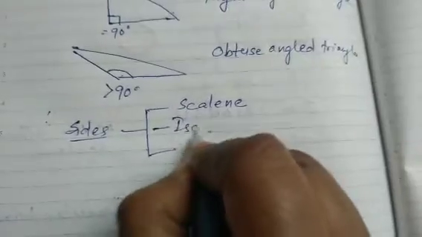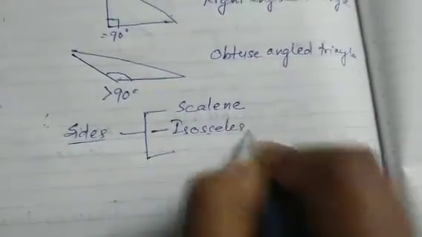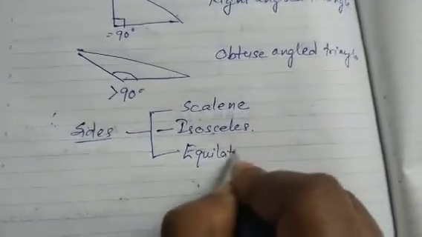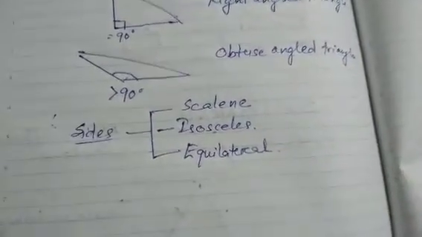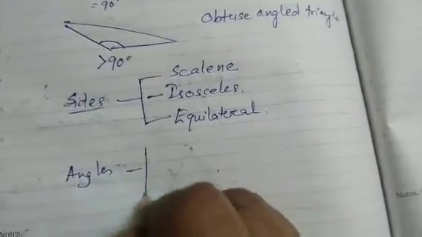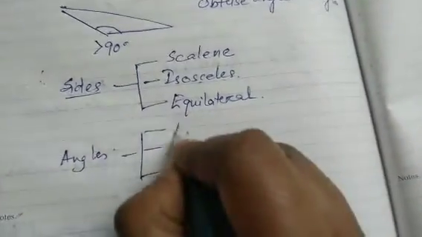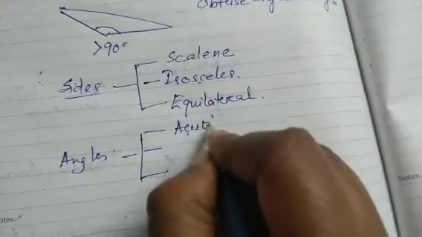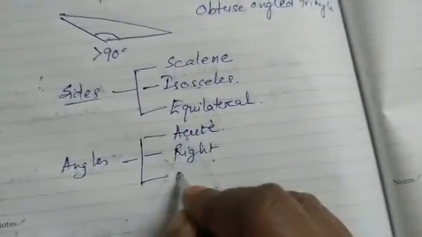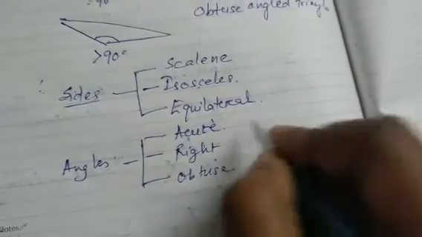We had isosceles, where 2 sides are the same, and where 3 sides are the same, it is an equilateral triangle. And based on angles, what did we say? Based on angles, also we have 3. One is acute angled triangle, right angled triangle, and obtuse angled triangle.